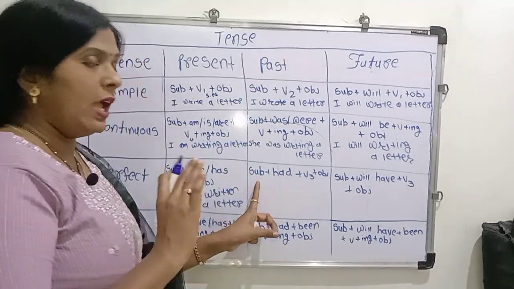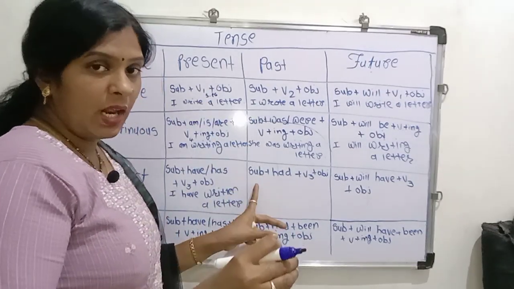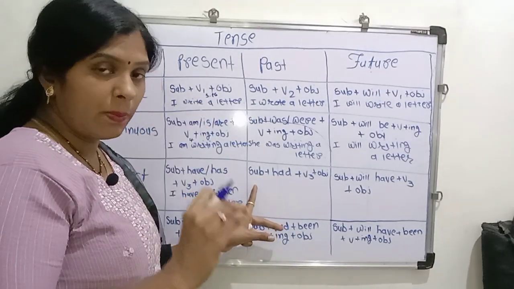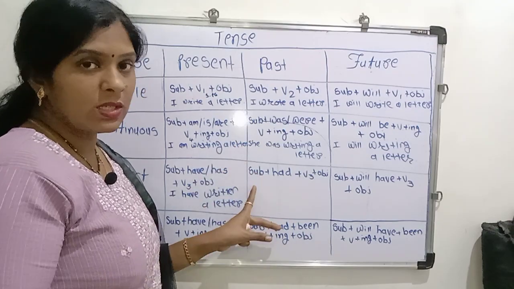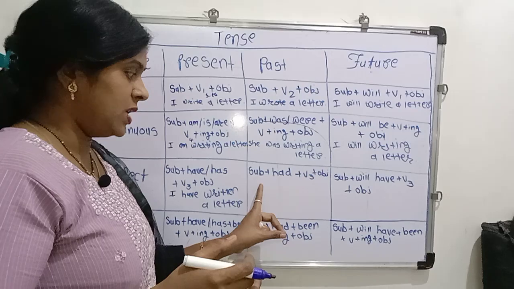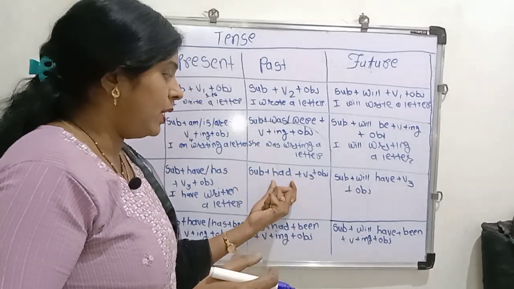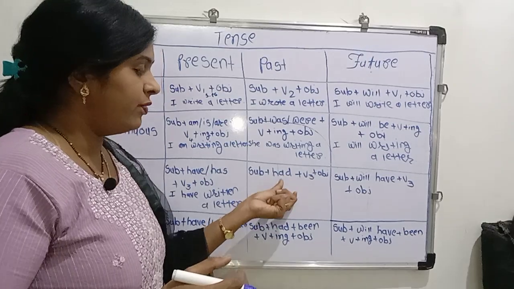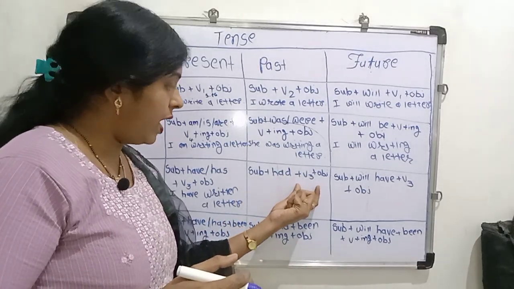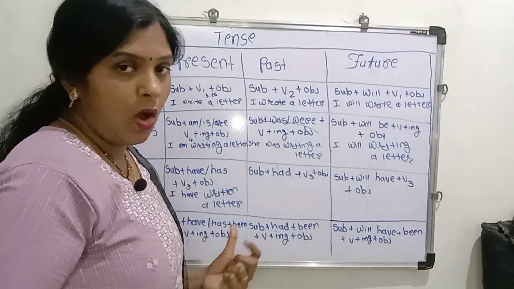First of all, anything you use this subject, singular subject and third person singular and plural subject also. After using subject, we are using helping verb had. After using helping verb, we are using verb in a third form, and then we are using object.